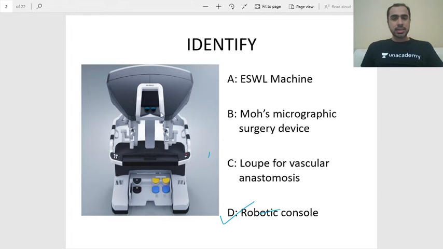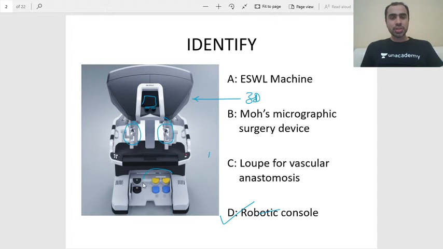First of all, this is the area where the surgeon sees the image. And the image that he gets is a 3D image, contrary to conventional laparoscopy. These two are his hands, where he holds the instruments. And remember that this console is away from the surgical site. So the surgeon is not scrubbed up, he's sitting away.